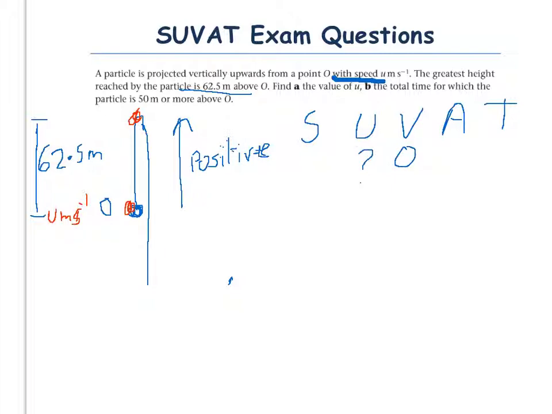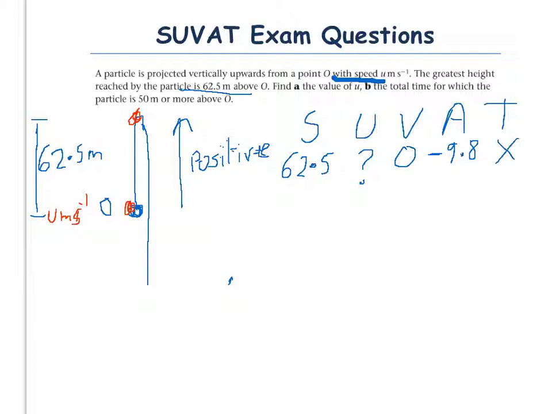We know the distance travelled is 62.5 metres, and the acceleration is minus 9.8, because we're taking positive as upwards and gravity always acts downwards. We don't know the time, so let's put a cross in time.